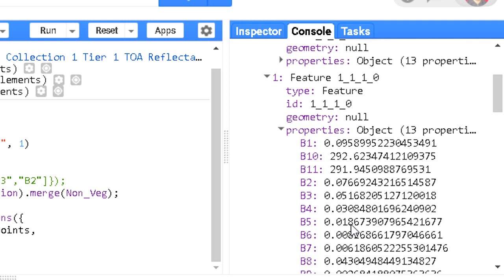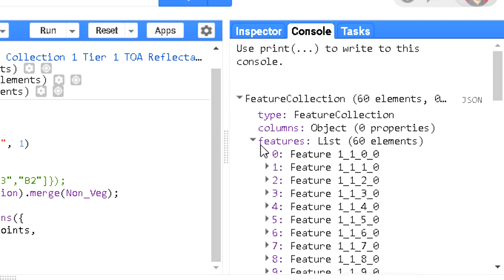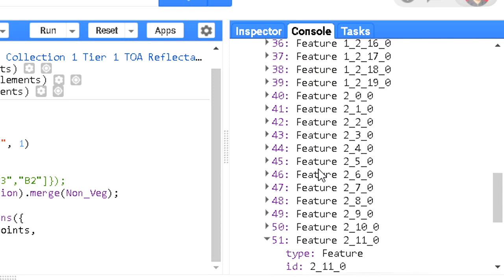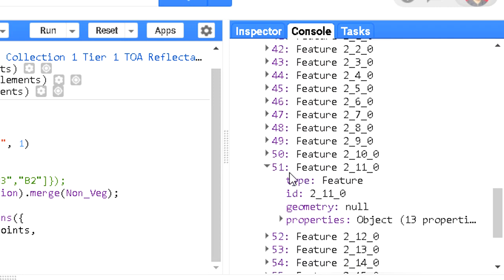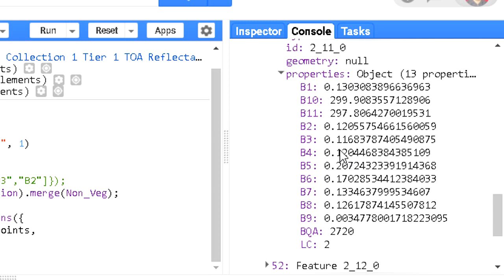Water is absorbing most of the energy, that is why all these values are less. But non-vegetated areas reflect more, and when there is more reflectance, this is the reason why it is bright. So you can see here 51, that is the non-vegetated area, so values you will find relatively higher.